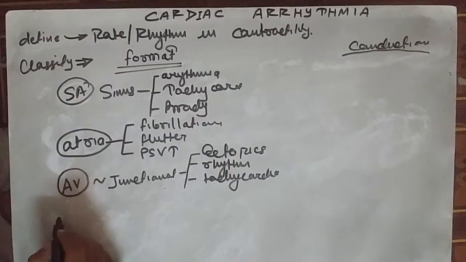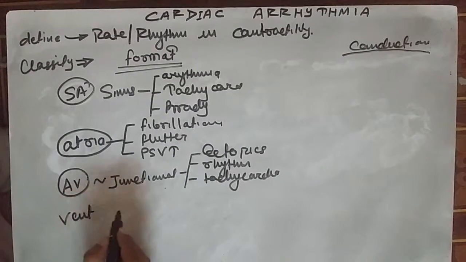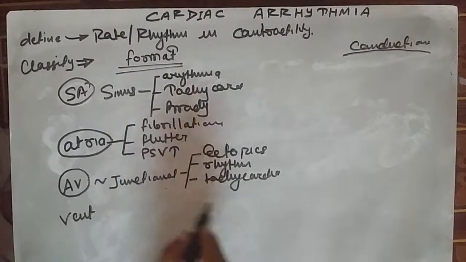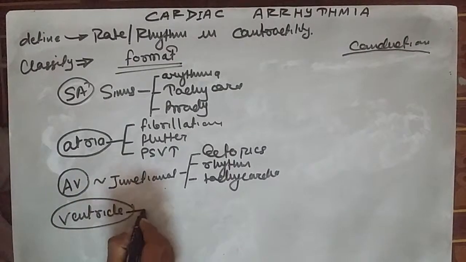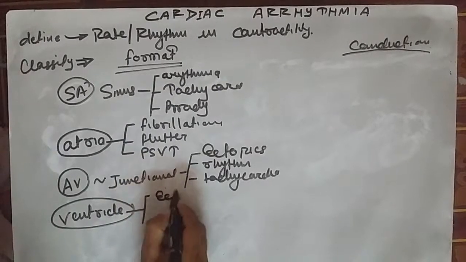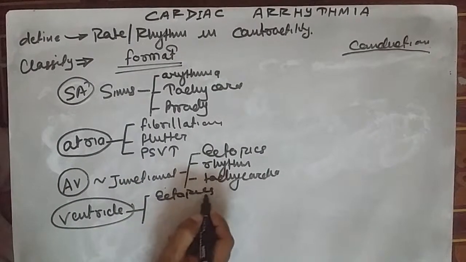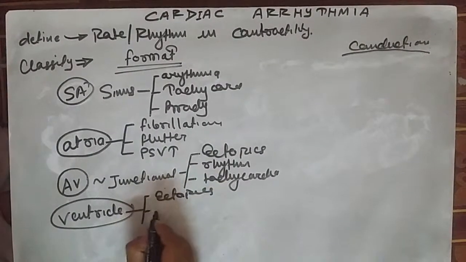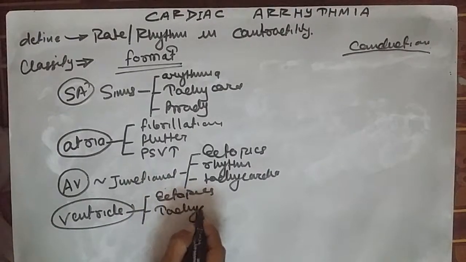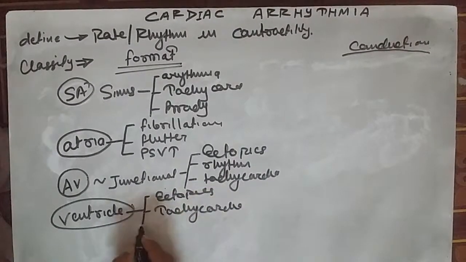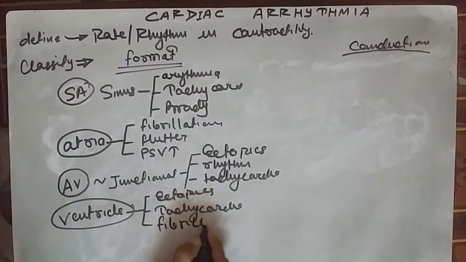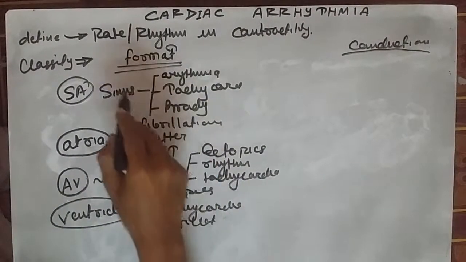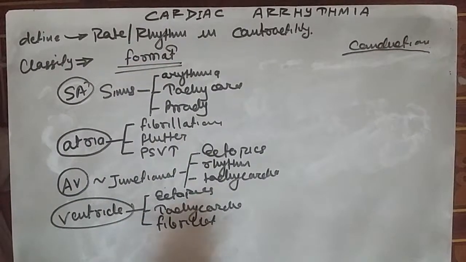Now the disturbance in the ventricle via the AV node. Finally the conduction reaches the ventricle. What will be the ventricular defect in the formation context? There can be ectopic, there can be tachycardia, or ventricular fibrillation can also be there. So these were the formational defects in the arrhythmia classification.